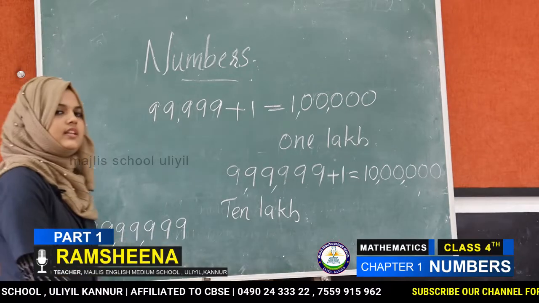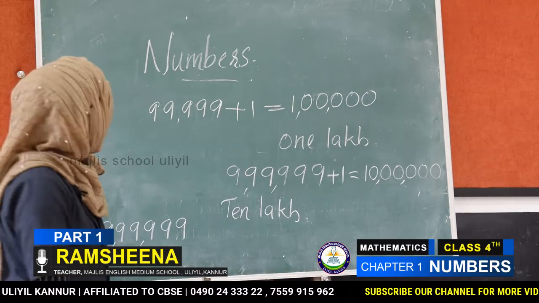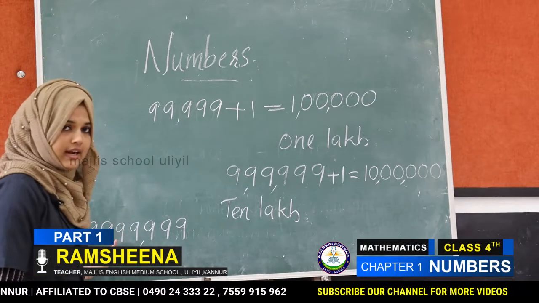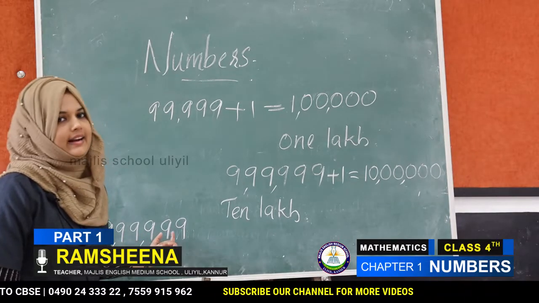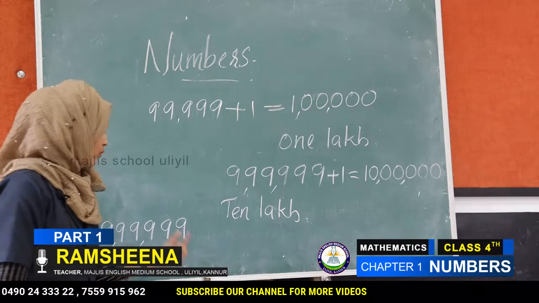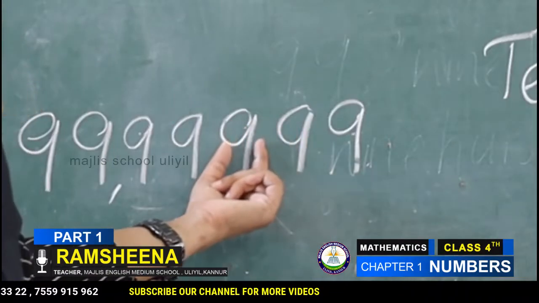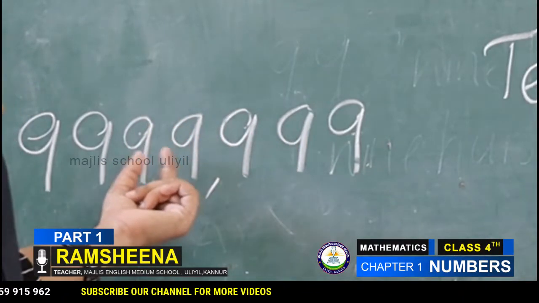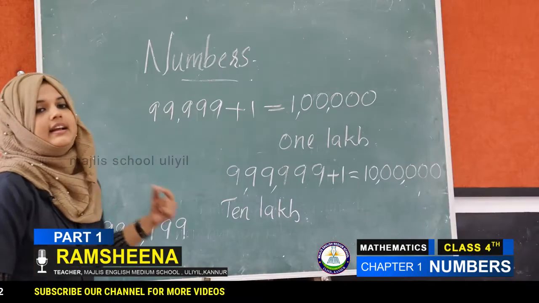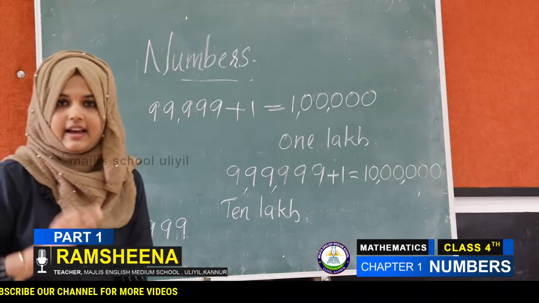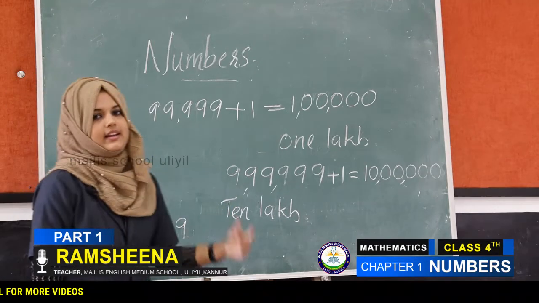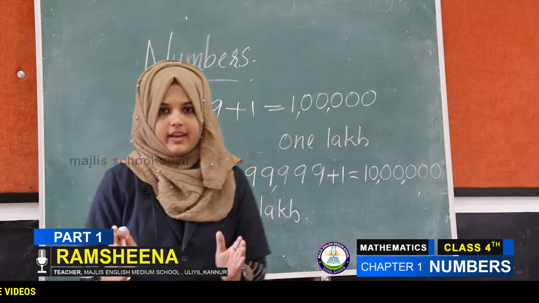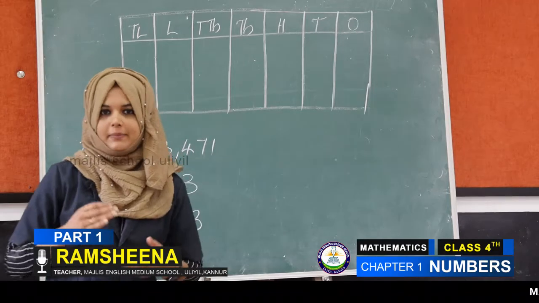Then how to read this number? 99 lakh 99,999. Ones, tens, 100, 1,000, 10,000, lakh and 10 lakh. 99 lakh 99,999.